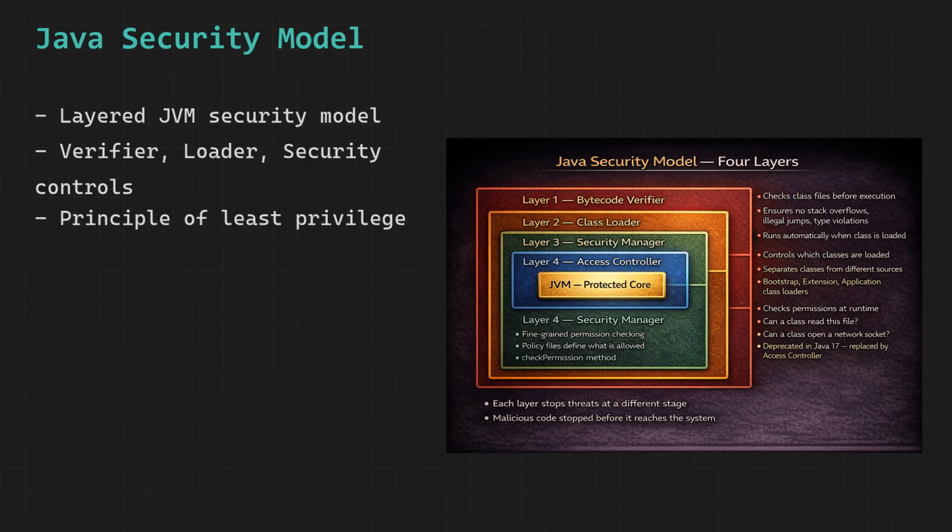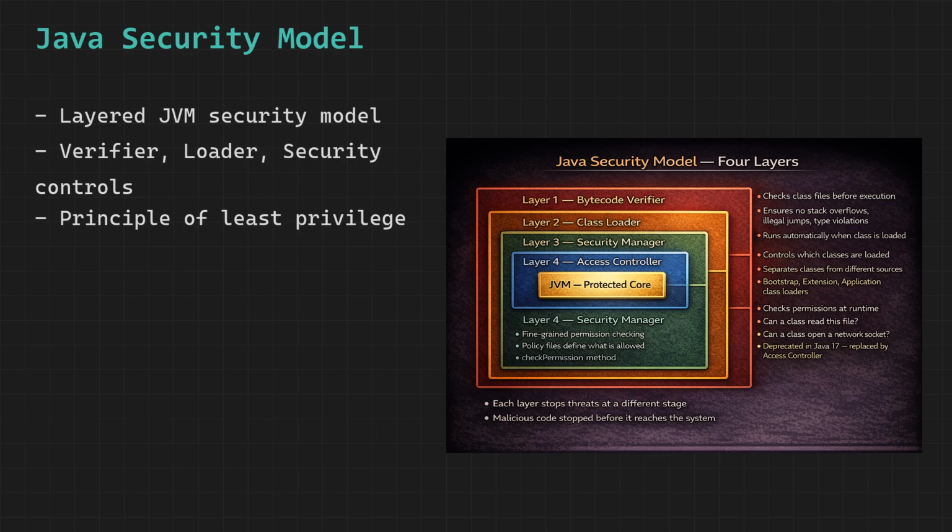The class loader is the second layer. It controls what code gets loaded into the JVM and from where. Critically, it enforces separation between classes from different sources. A class loaded from the network cannot pretend to be a core Java library class. The Bootstrap class loader loads trusted Java core classes. Application class loaders load your application code. This separation prevents one piece of code from impersonating another.